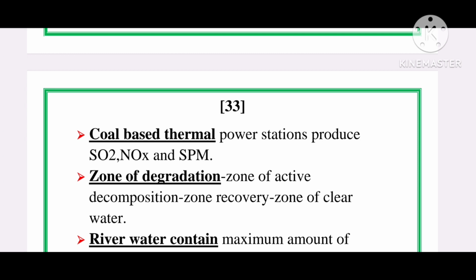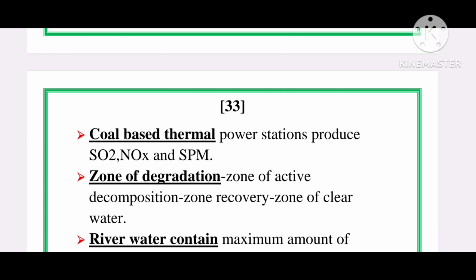Then next is zone of recovery. In this zone, the stream tries to recover its former appearance. Most of the organic matter has been settled as sludge. BOD falls and the DO content rises above 40%. That is, microscopic aquatic life appears. And one more thing is that in zone of recovery, water becomes clearer, fungi decrease and algae reappear. And mineralization is active and products such as nitrates, sulfates and carbonates are formed in the stage of zone of recovery.